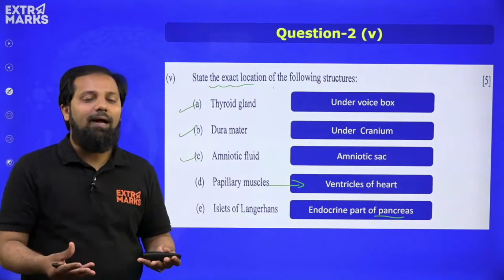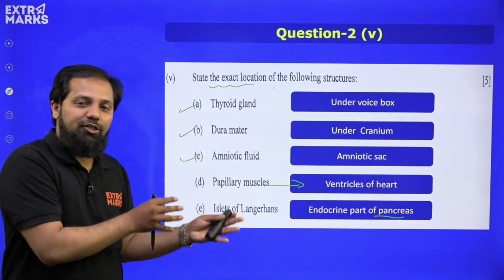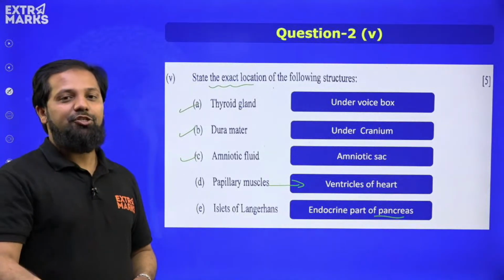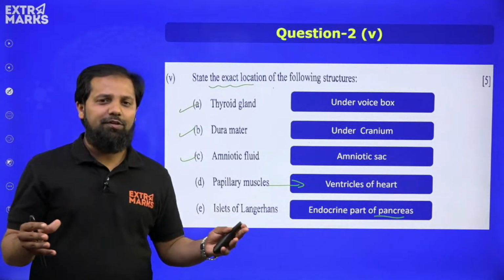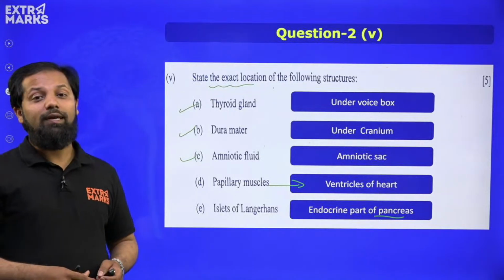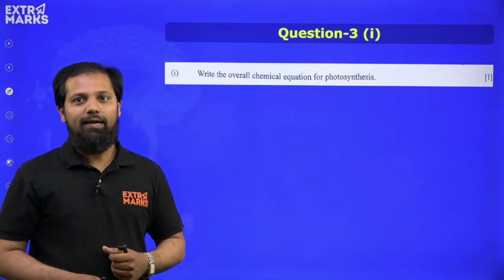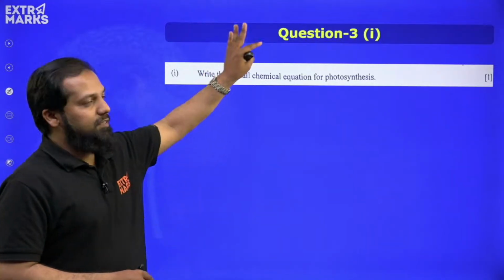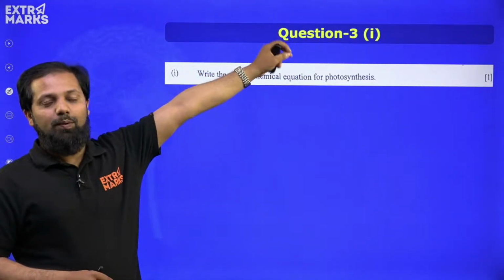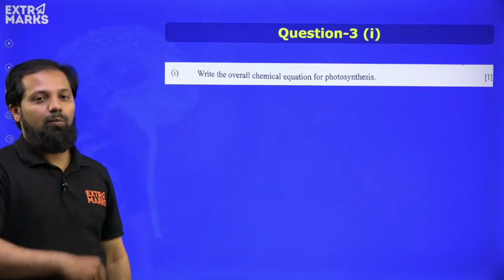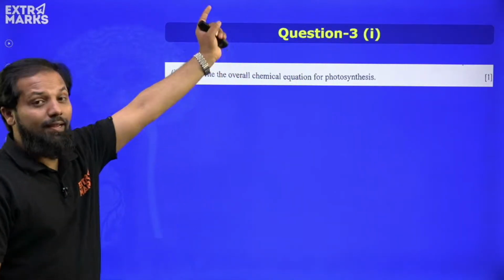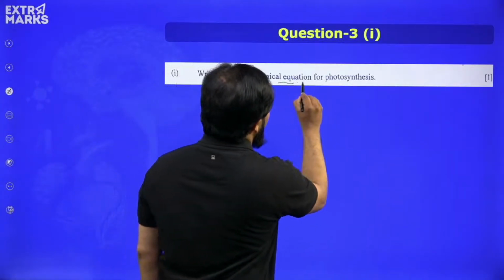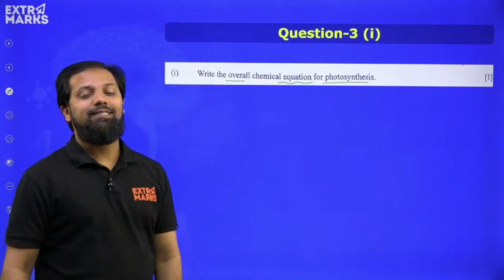Out of 80 marks, 40 marks were for section A, which we have just discussed. Then in section B we have 6 questions, out of which we have to solve only 4. So let us start section B, which has the first part, question number 3, having sub questions. Sub question number 1 in question 3 is: write the overall chemical equation for photosynthesis.